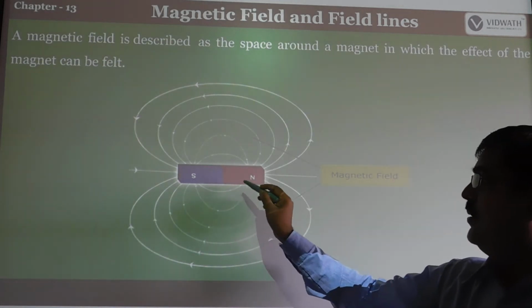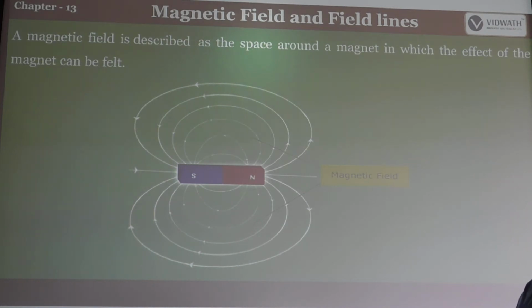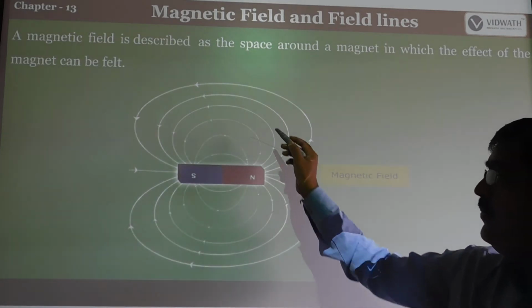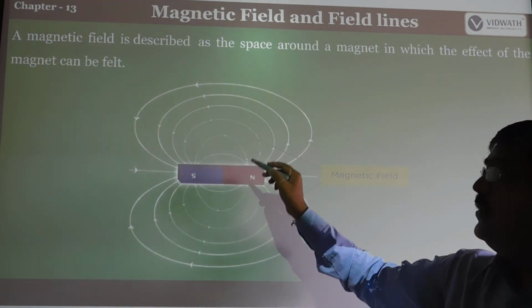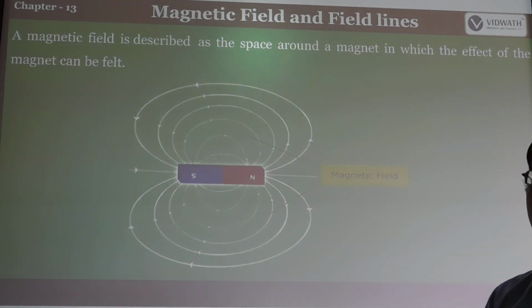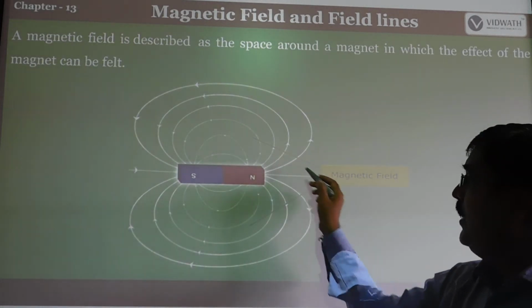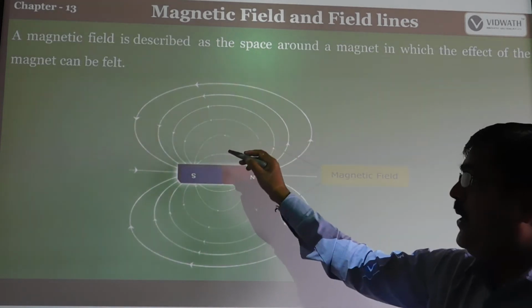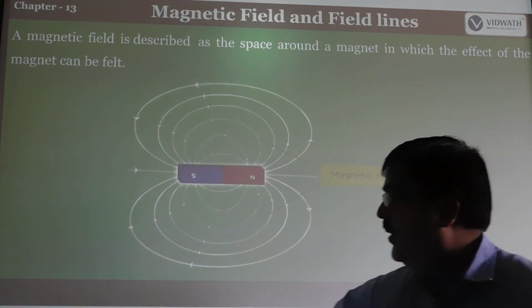This describes the space around the magnet in which the effect of the magnet can be felt. So whatever field lines are produced around the magnet, that is what we call the magnetic field. It describes the space around the magnet in which the effect of the magnet can be felt. So the space around the magnet is called a magnetic field.